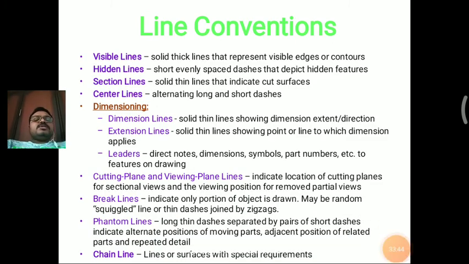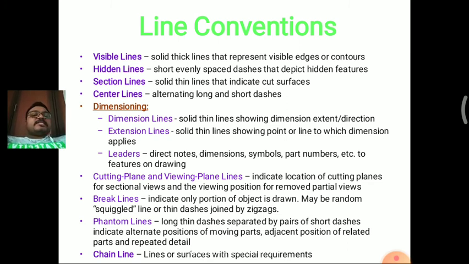Next one is the type of line conventions. So the first one is the visible line. This is a solid thick line that represents the visible edges or contours. So a visible edge can be drawn by a visible line. Next one is the hidden line. This hidden line can be drawn in spaced dashes, that is a dash and a space, for hidden features only.